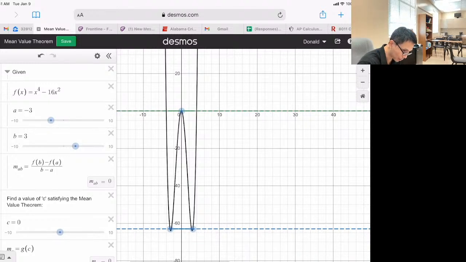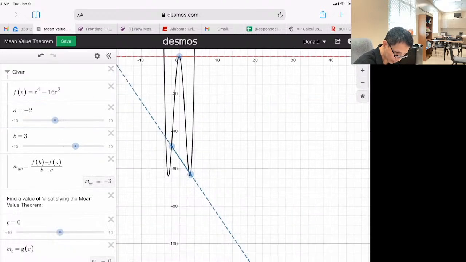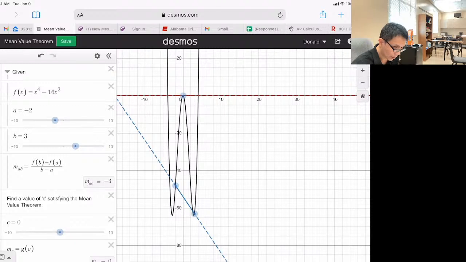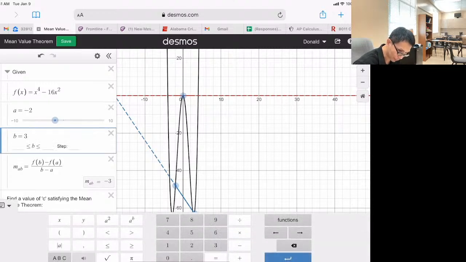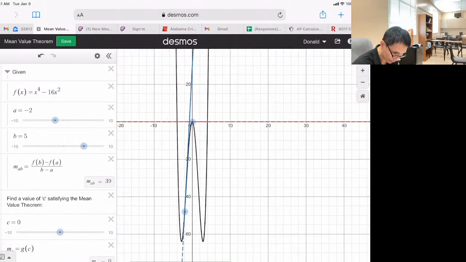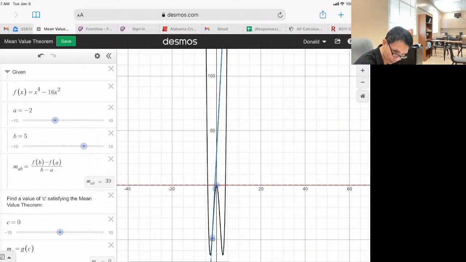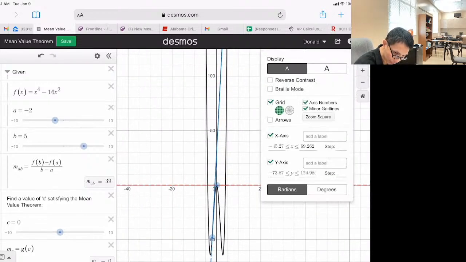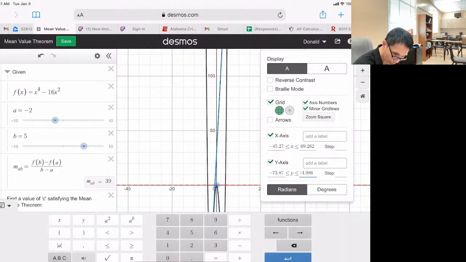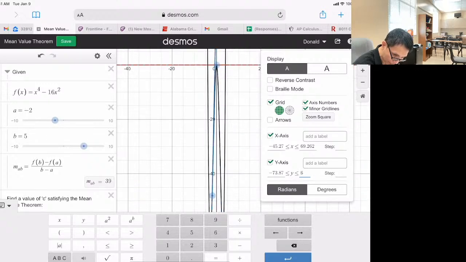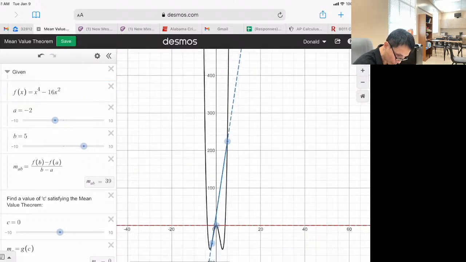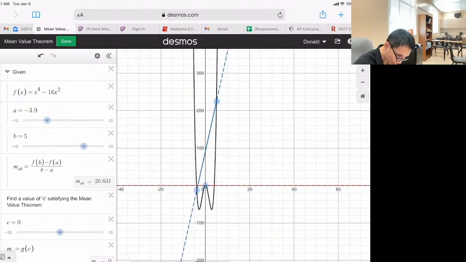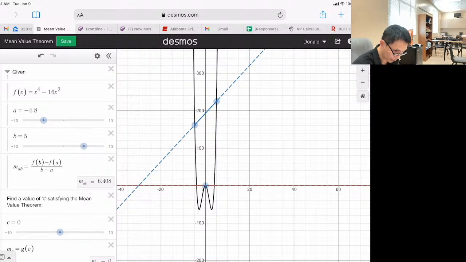Let me pick maybe from -3 to 5, and change this to maybe 500. Okay, and maybe something like this. How many times does the slope equal the secant slope here?